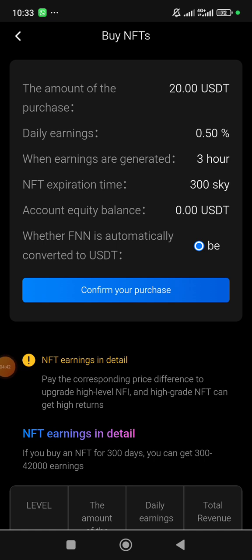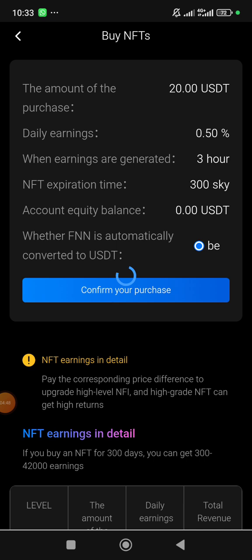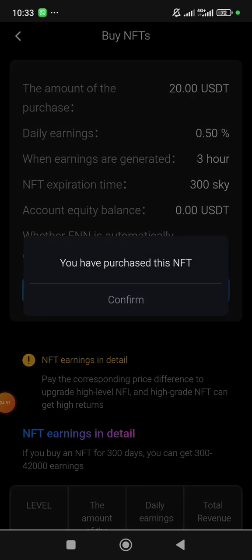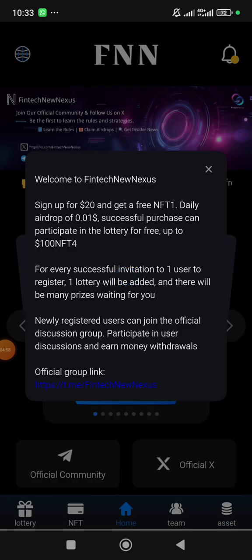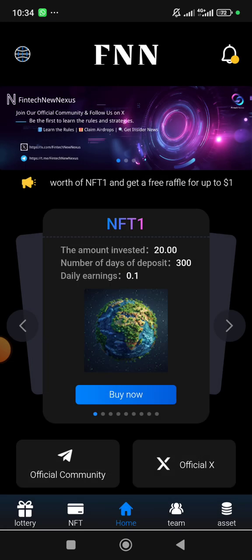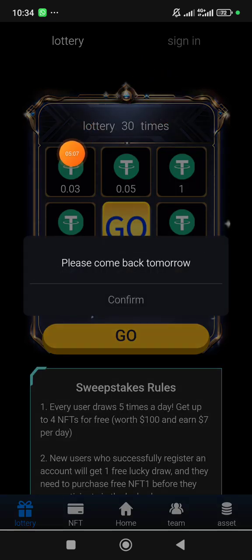Then you come over here, see this place that's written confirm buy. You click on confirm. You can see that. Once you are done, you are good to go. Just exit from here and come back. Then you click on the lottery here, and it will take you here. So you do this, please. You can only spin five times, like I said, per day.